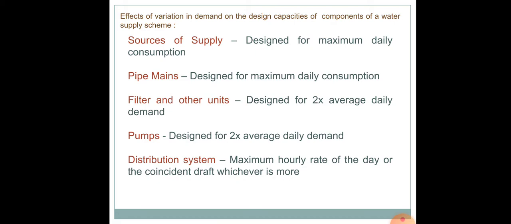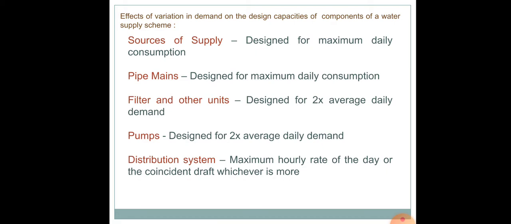As I told you, we will be discussing in detail what are the various units of treatment. The filter unit is a unit that comes in the treatment of the water in a water treatment plant. When you design a filter or similar units at the water treatment plant, it should be designed again for maximum daily draft. Usually an additional provision is also given, or provided as a reserve, mainly to take into account any breakdown or repair work.